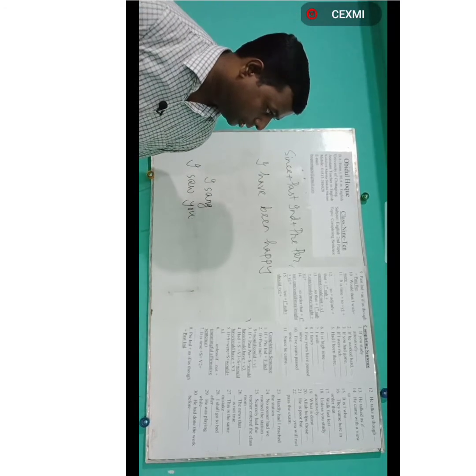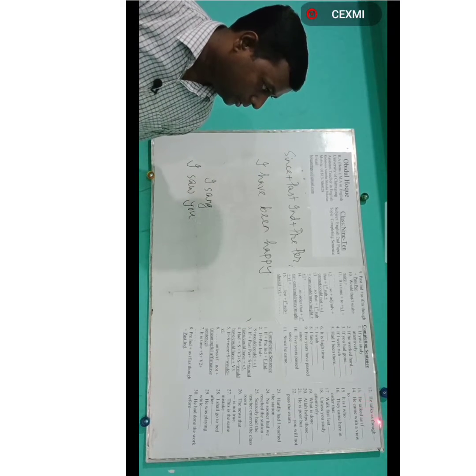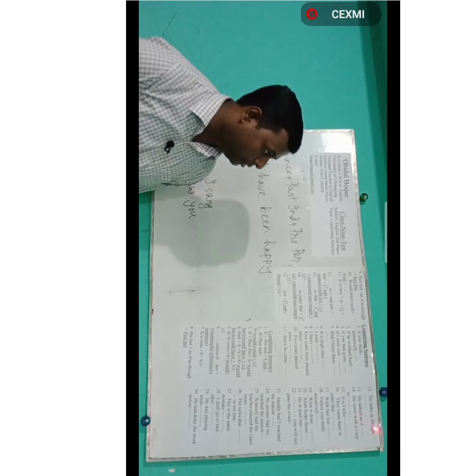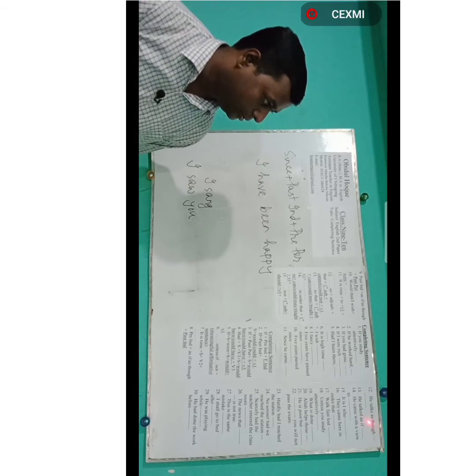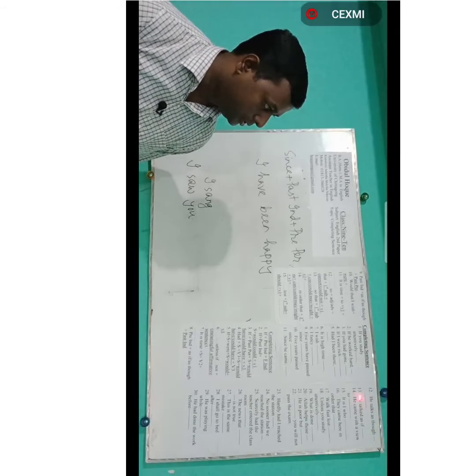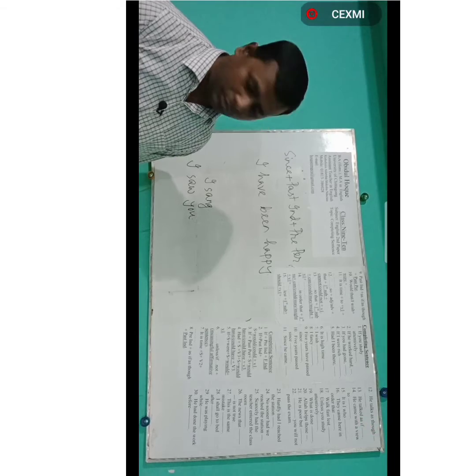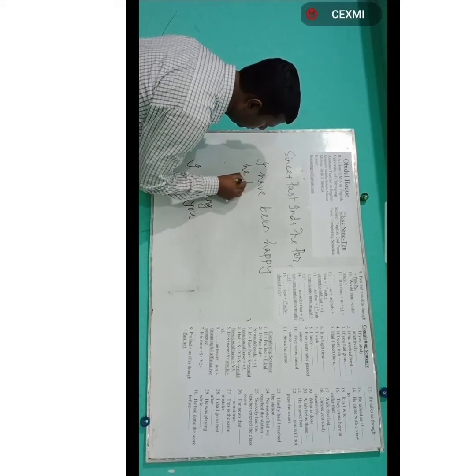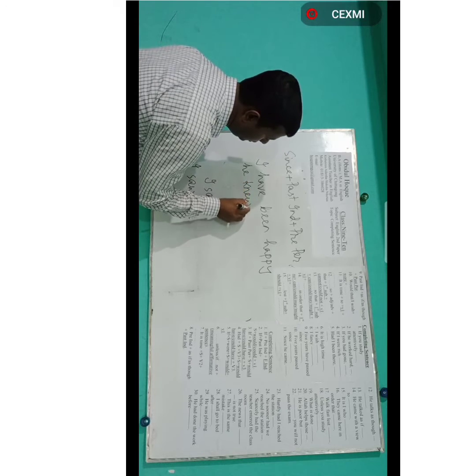Then the next one, number 12. He talks as though. If there is present tense before as though or as if, the correct tense to use is past indefinite tense. He talks as though he knew everything.